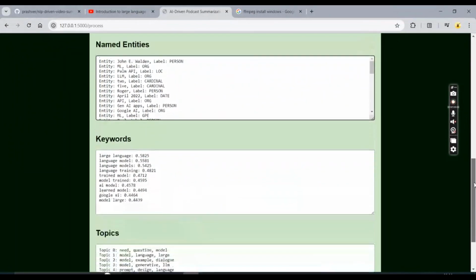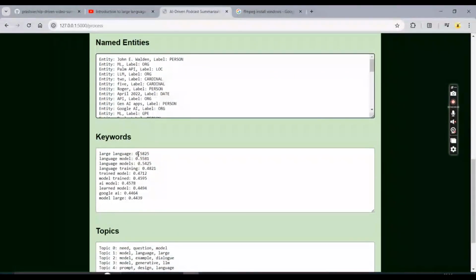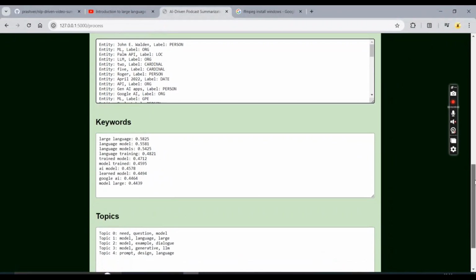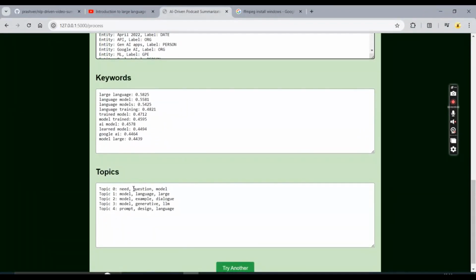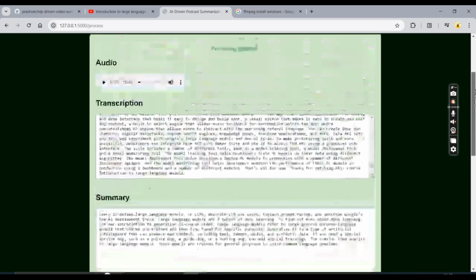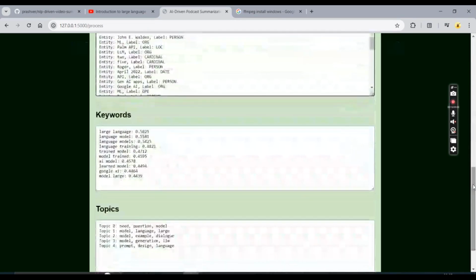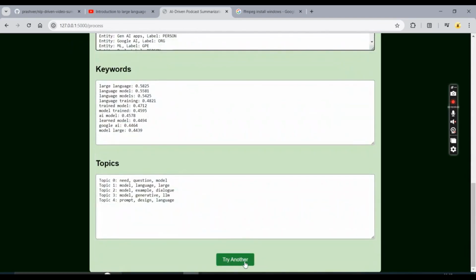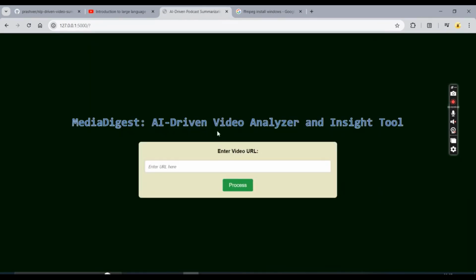After named entities, we also got keywords and the matching score which we got. So along with the score, it got printed, and we also got topics. Using these topics, we can actually find similar videos on YouTube as well. So this is it for all it got printed. Now I can try another, and it will get ready for another video.